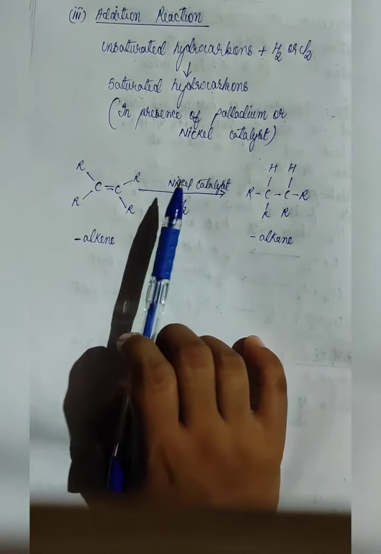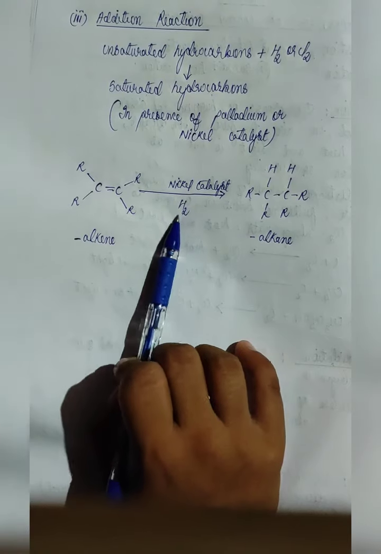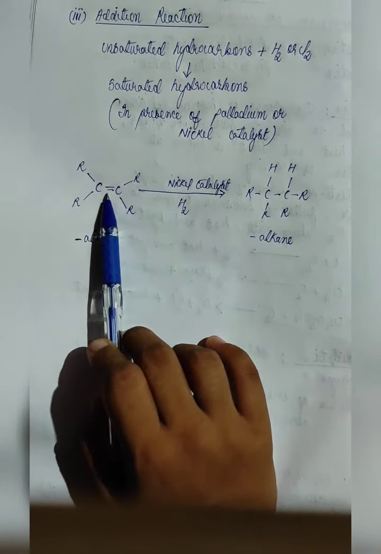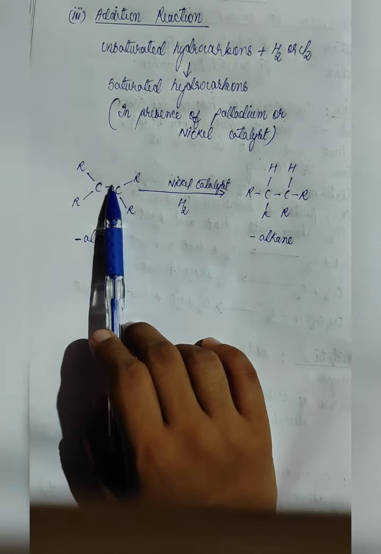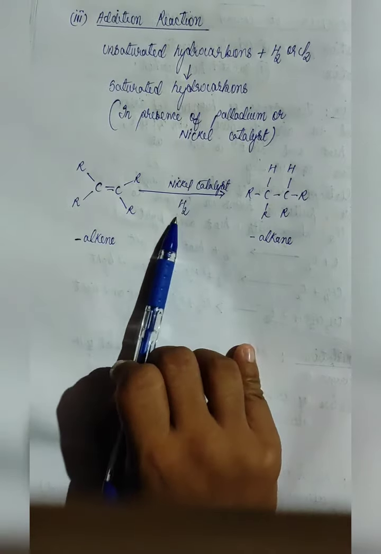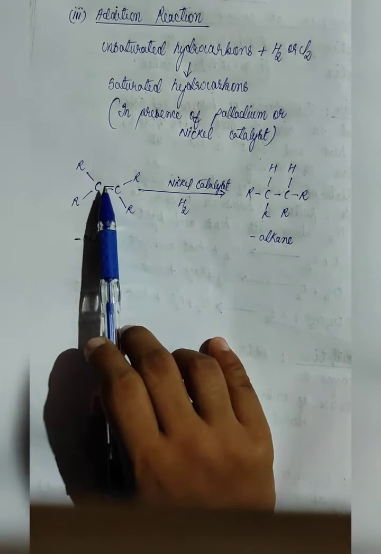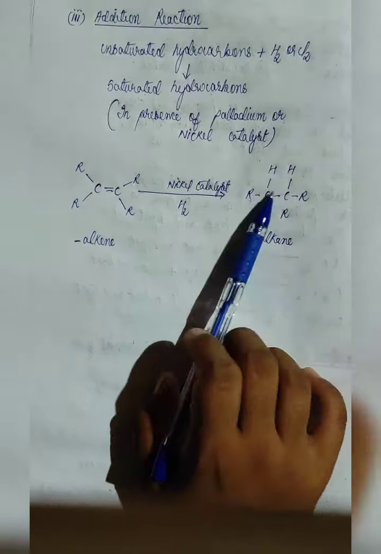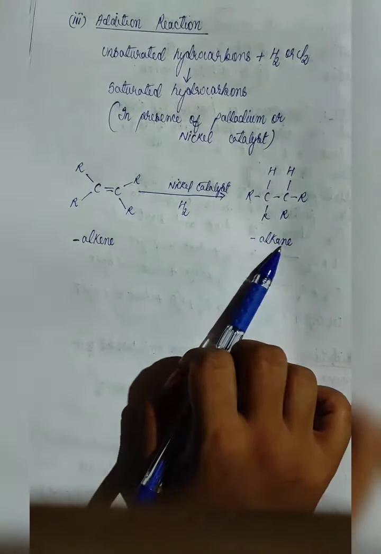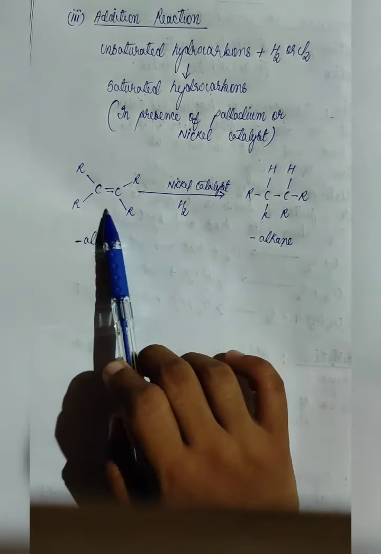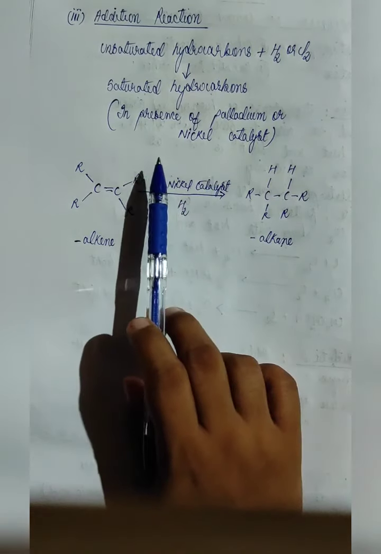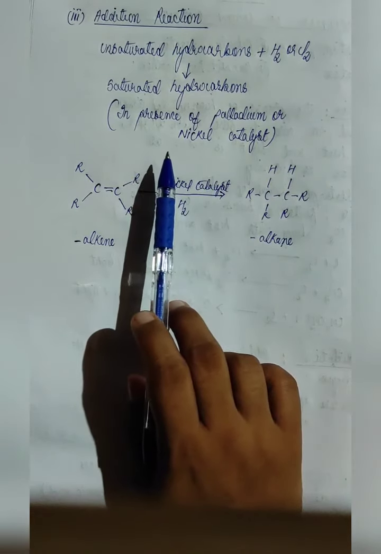Here the catalyst taken is nickel catalyst, and hydrogen will be added so that double bond gets converted to single bond. So this reaction will proceed in presence of a catalyst, and addition of hydrogen will take place so that double bond gets converted to single bond. So alkene gets converted to alkane. That means unsaturated gets converted to saturated. So this is what addition reaction means in this case.